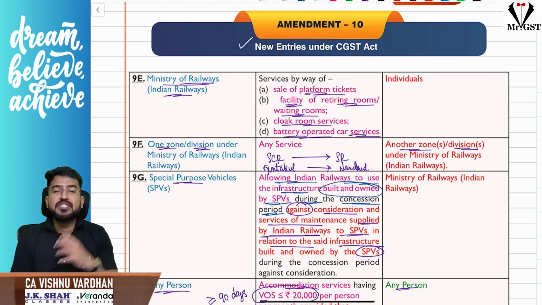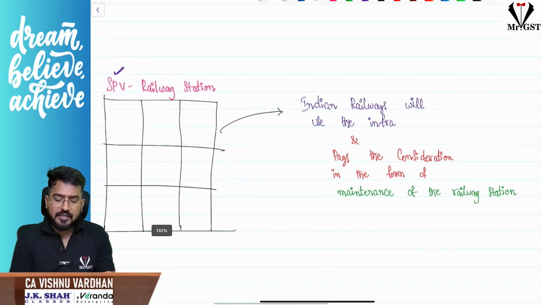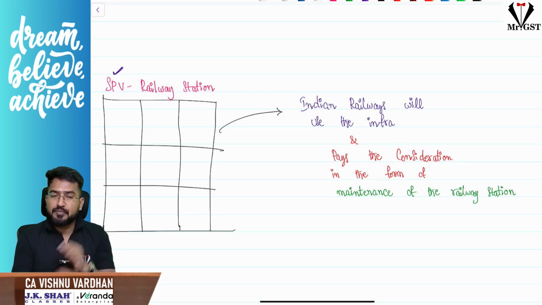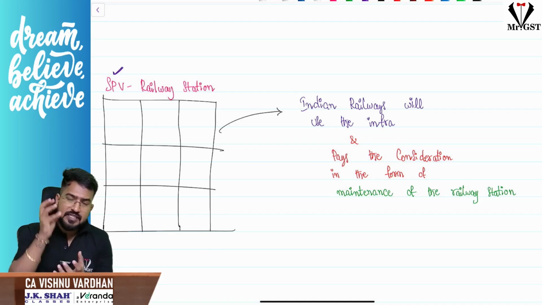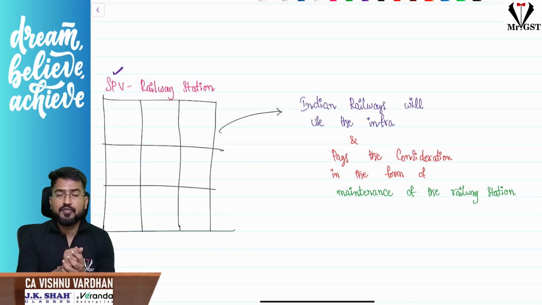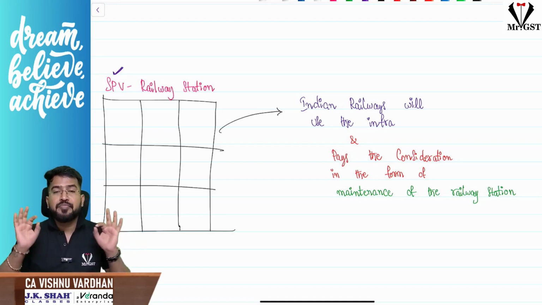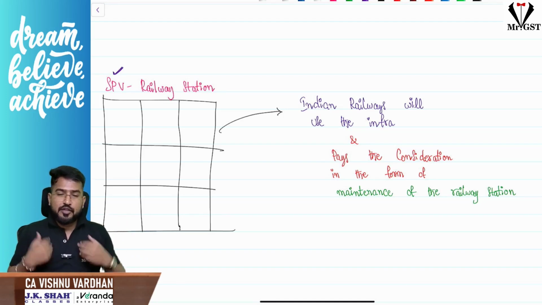Next, 9G, special purpose vehicles. Here, sir, there are some special purpose vehicles which are formed and construct railway stations, and after a particular period of time they hand them over to Indian Railways. But during that period, who owns this particular railway station? Any railway station constructed by a special purpose vehicle is owned by them for a particular period, and during that period they allow Indian Railways to use that railway station. For allowing them to use it, Indian Railways will be paying consideration to the special purpose vehicle.